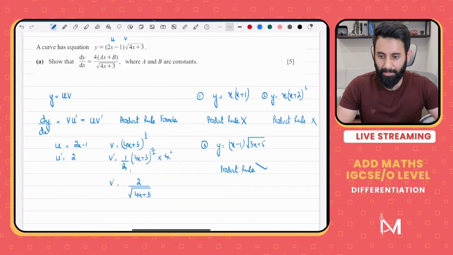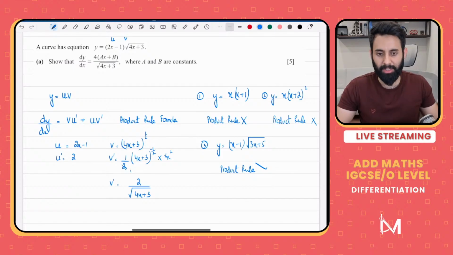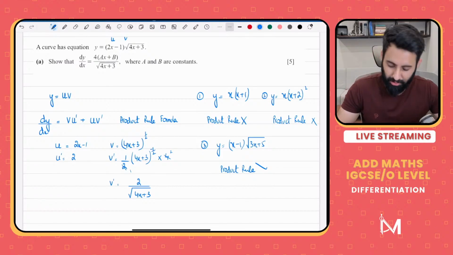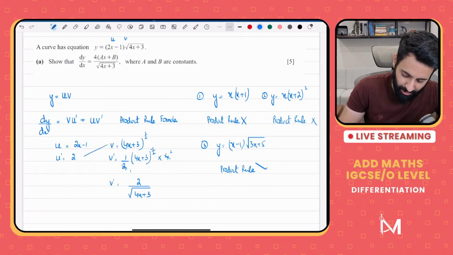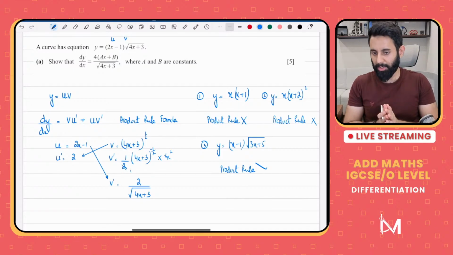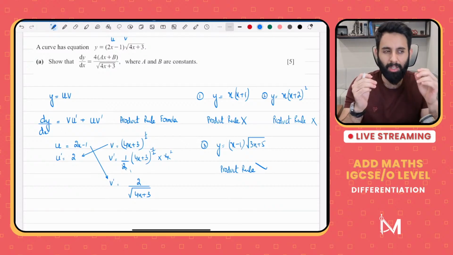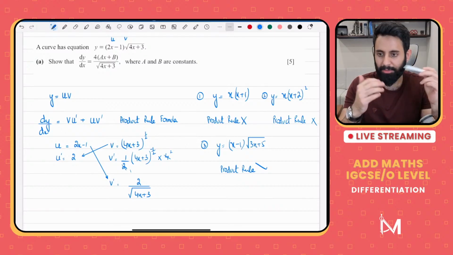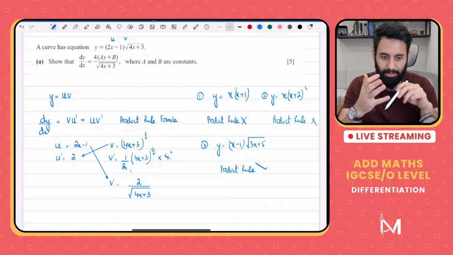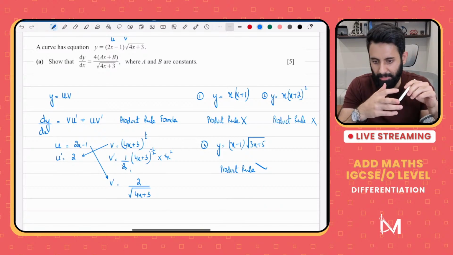Okay, now differentiation is done. A lot of times students say that they're struggling with differentiation. What they're struggling with is not differentiation, they're struggling with algebra. In the majority of differentiation questions and even integration questions, you'll notice that the part where you differentiate or integrate is probably like 20-30%. The rest of it is all algebraic manipulation, where you have to simplify, take common, take LCM and stuff like that.